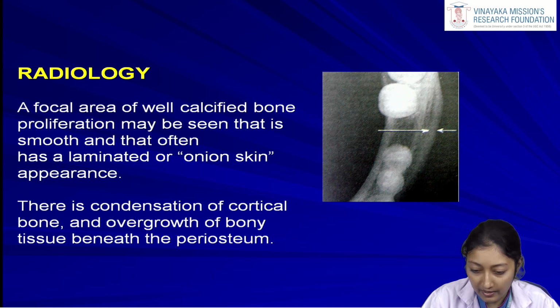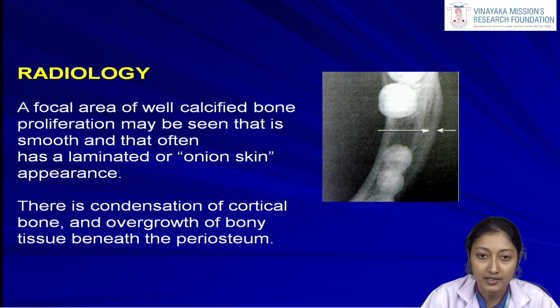We can see a layer-wise adhesion of the outer cortical bone. So there is condensation of the cortical bone and overgrowth of bony tissue beneath the periosteum.